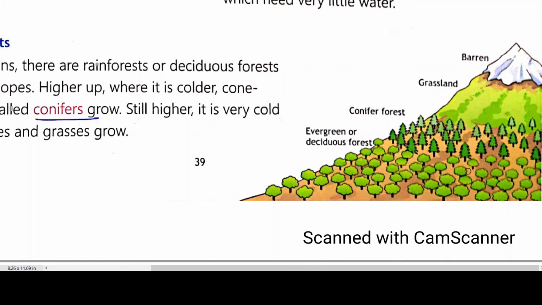A little higher up, where it is cold, we have cone-shaped trees like conifers growing. Conifers are trees whose tops look like the shape of a cone. That's why it is known as conifer forest.